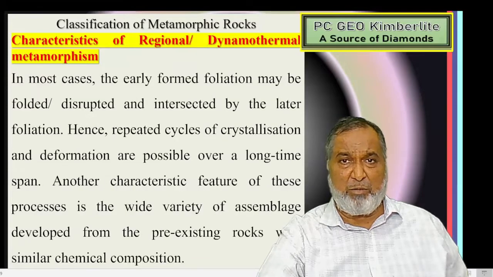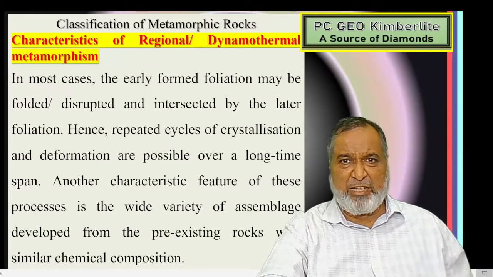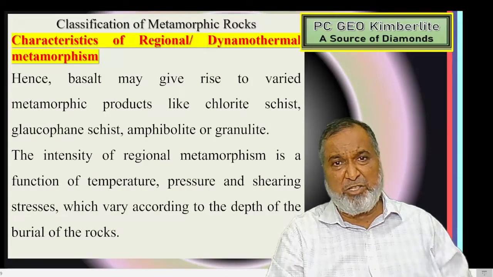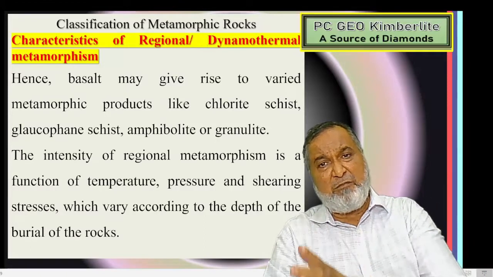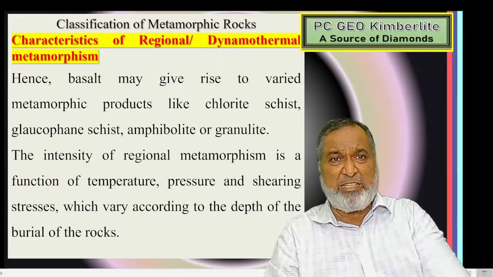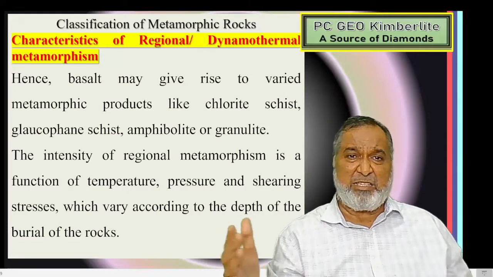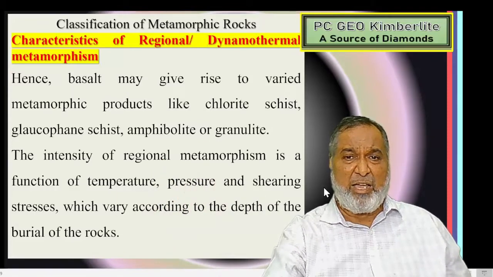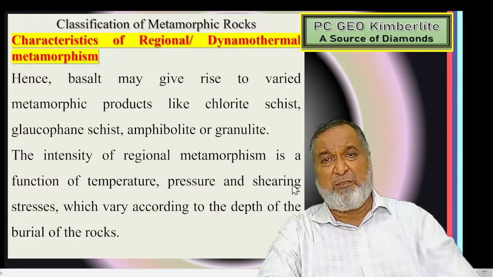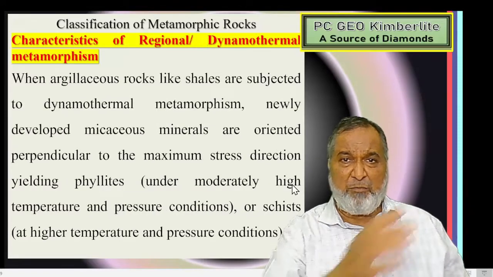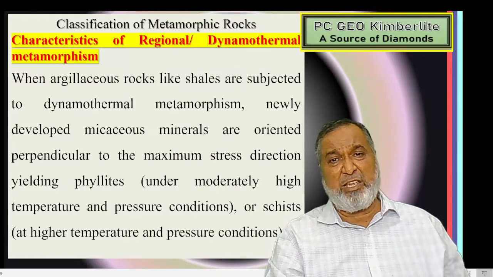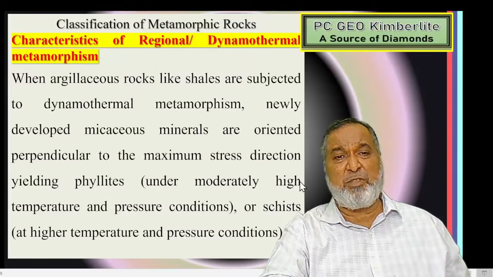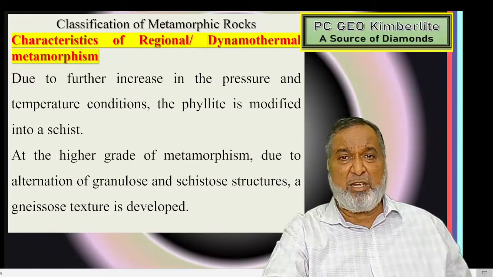The secondary foliation is going to form here, depending upon what type of composition is there. Slate, phyllite, then biotite schist, chlorite schist, glauconite schist, mica schist. So all the schists, then the gneiss, then amphibolite, then granulite. This is the way, as temperature and pressure go on increasing, the range of rocks forms. From the argillaceous rocks to the basic igneous rocks, all get metamorphosed in this process, and we get varieties of rocks due to heat and pressure.